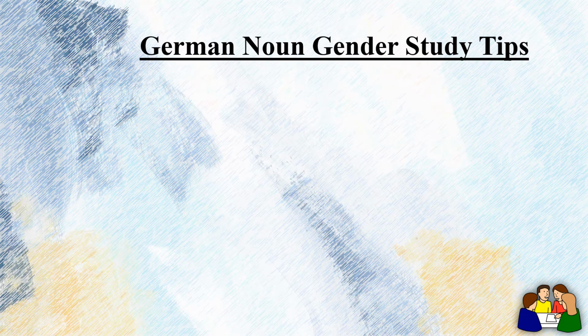Let's see some smart study tips for memorizing German noun gender. First one is create your own dictionary. When you learn a new noun that you find relevant to your life, write it into a mini notebook that is split into sections. For example, noun, verb, adverb, adjective and phrases.